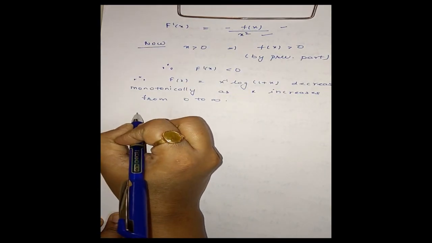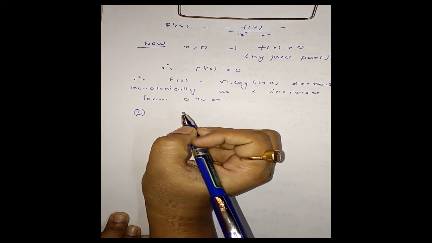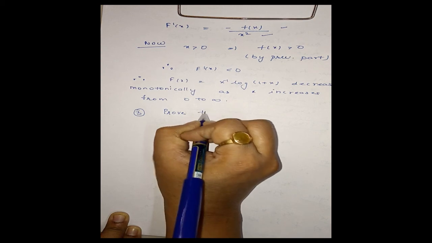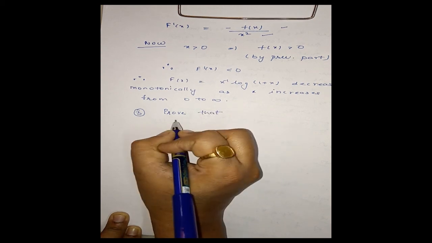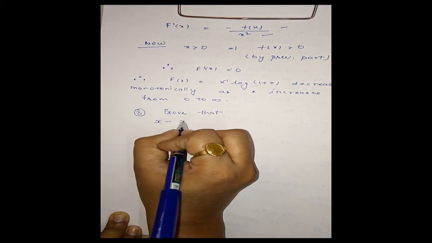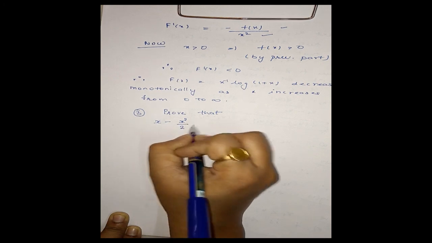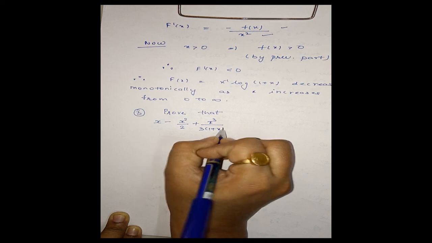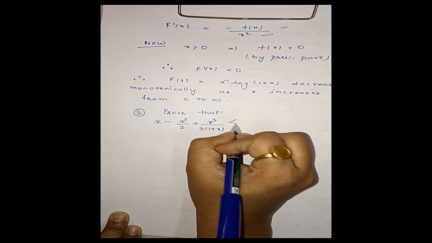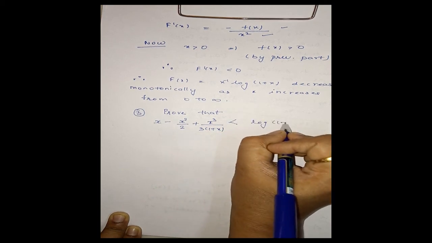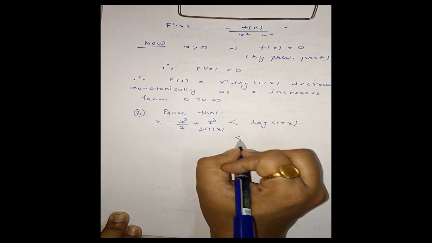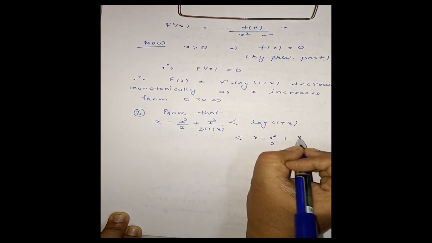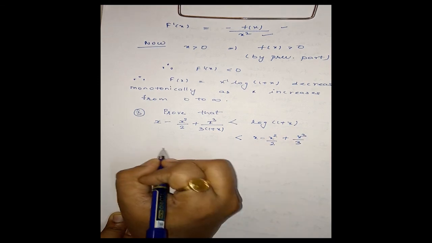Now we consider the third problem. Prove that x minus x square by 2 plus x cube by 3, into (1 plus x), is less than log(1 plus x), and it is further less than x minus x square by 2 plus x cube by 3 for x positive.